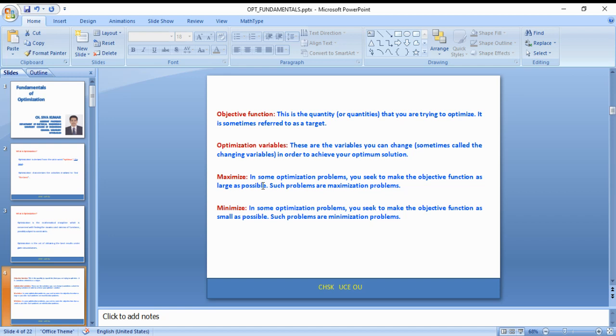Now let us see maxima. In some optimization problems, you seek to make the objective function as large as possible. Such problems are maximization problems. Similarly, coming to minimization, in some applications in optimization problems we seek to make the objective function as small as possible. Such problems are minimization problems.